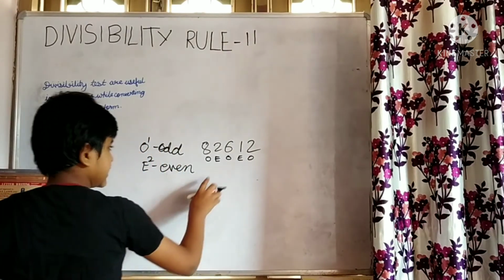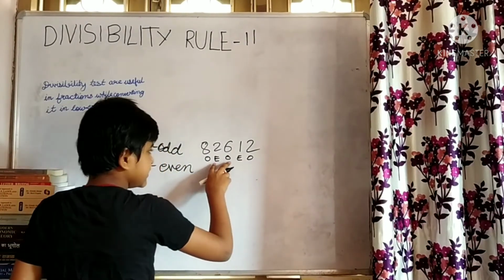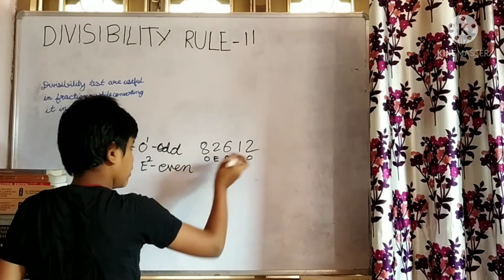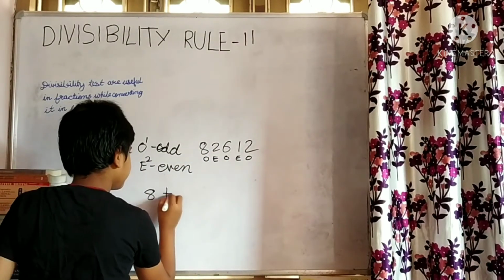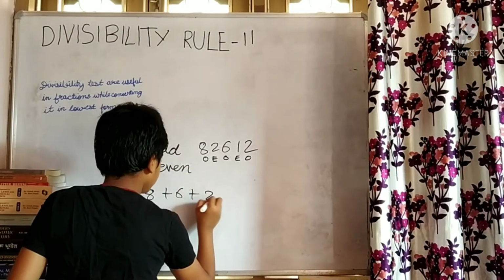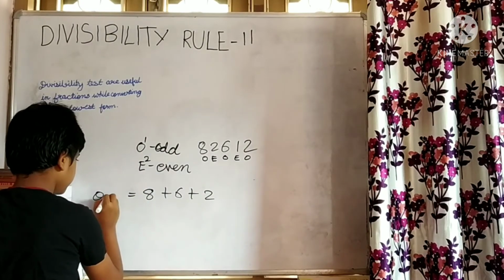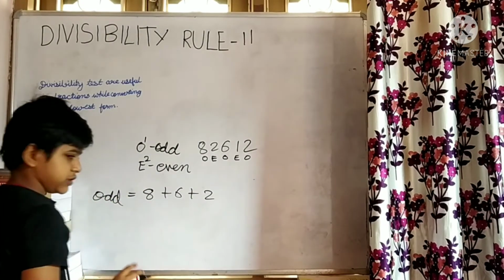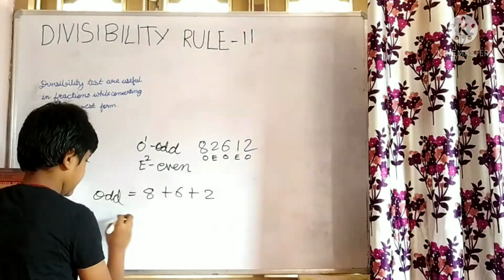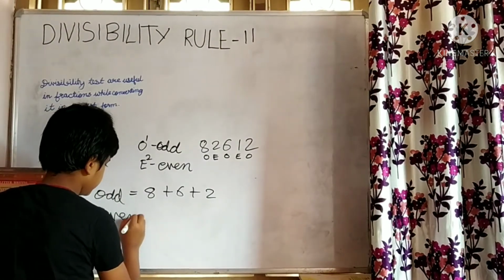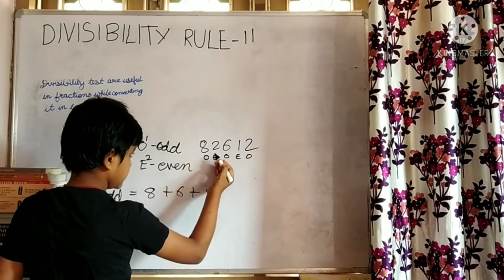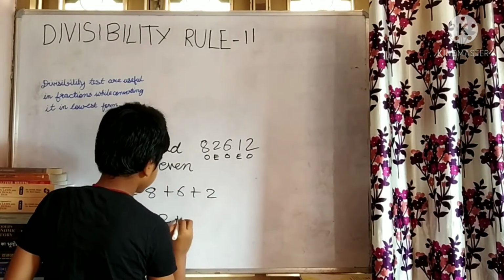Now I have to keep all the digits which come at the odd places: 8 plus 6 plus 2. This is odd, and this is even: 2 plus 1.